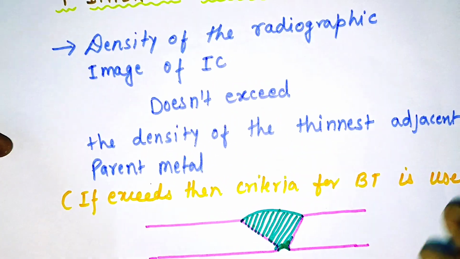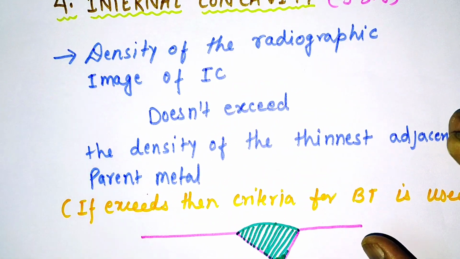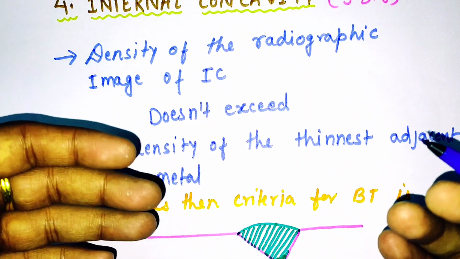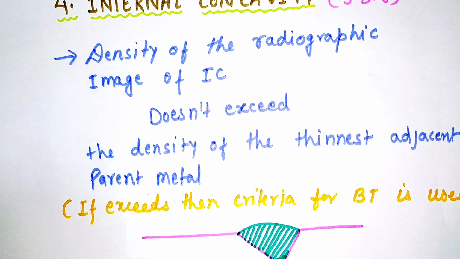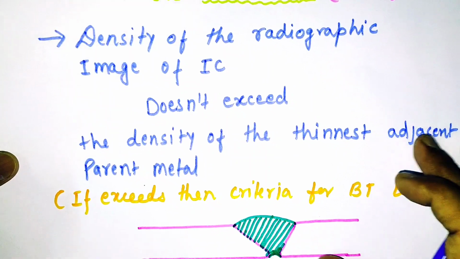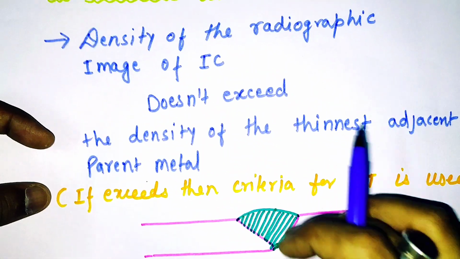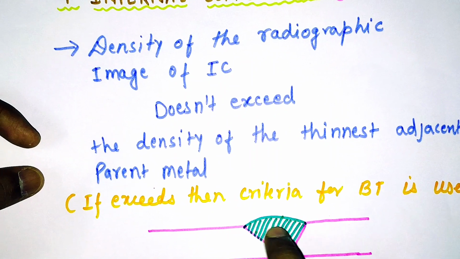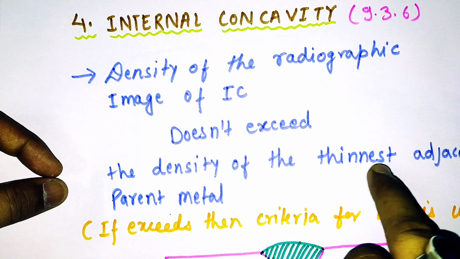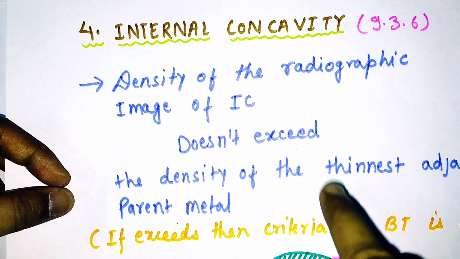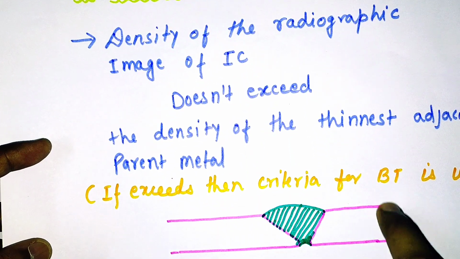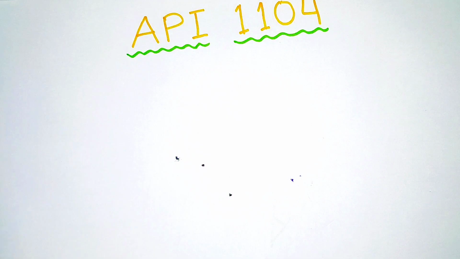Now what does this density mean? Friends, if we see in the radiography, what happens is if the material is more dense, the radiography film will be less dark, and if the material is less dense, then the radiography film will be more dark. Hence, this is how we can see the density. So if the concavity is more dark, it means that its density is less than the thinnest adjacent parent material. So if the density is more, then we have to refer to the burn through criteria.